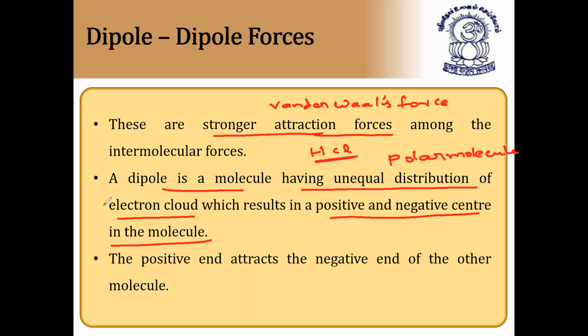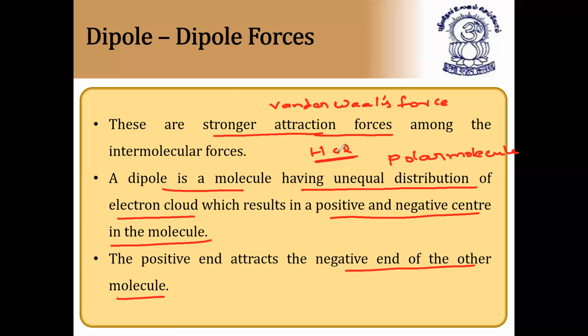In the previous dispersion force, we saw only a positive center in the molecule, and here we'll see positive as well as negative centers because they become partially charged. So the positive end attracts the negative end of the other molecule. Very, very important. This is called dipole forces, and it is observed in polar molecules like HCl, where they have unequal distribution of electron clouds.